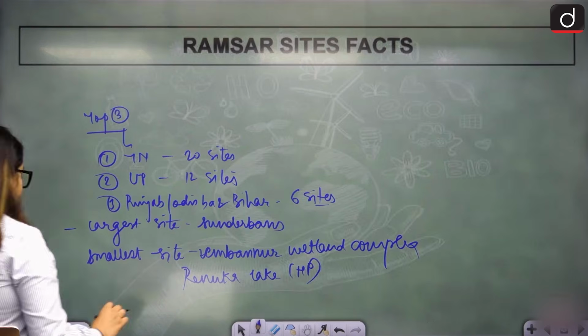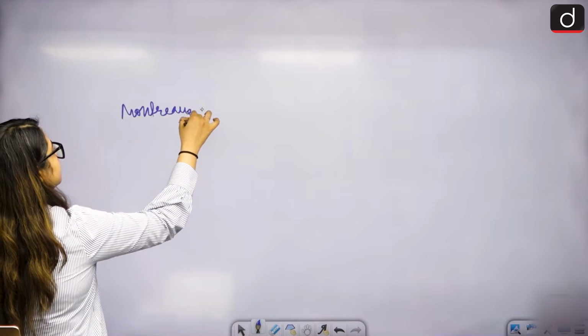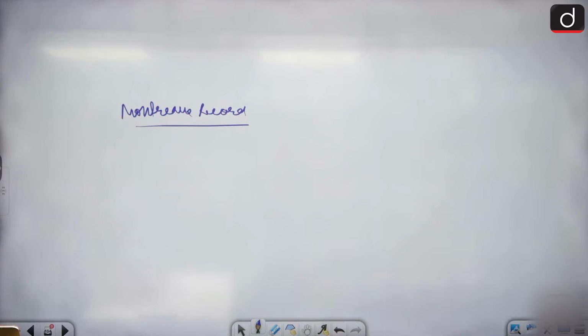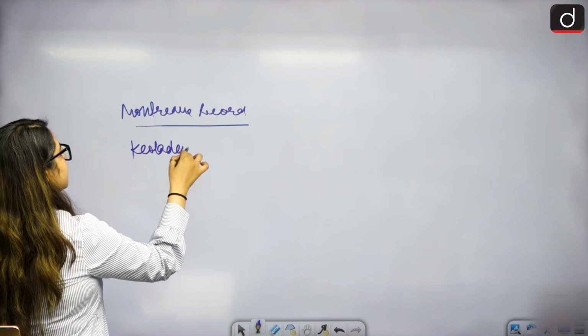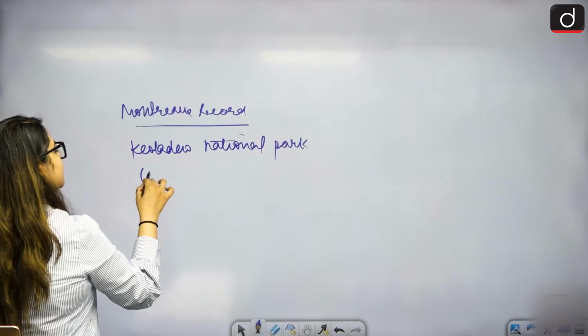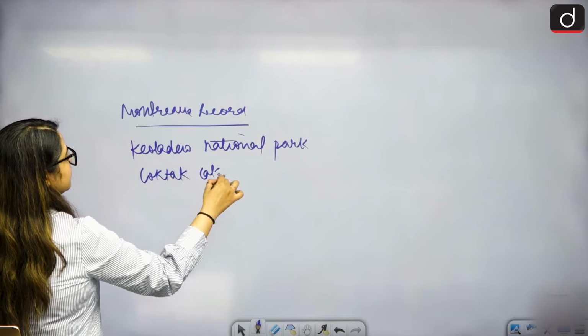Another important concept of Ramsar sites is the Montreal Record. The reminder is that only 2 Indian sites are in the Montreal Record, which lists wetlands that need urgent saving. Only 2 Indian sites are here: Keoladeo National Park and Loktak Lake.